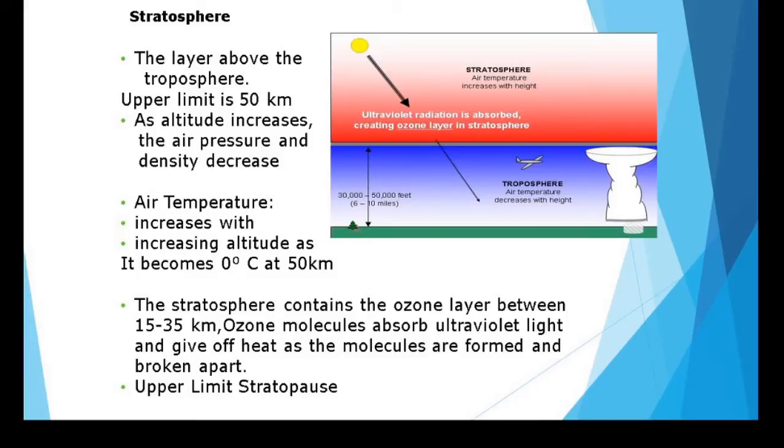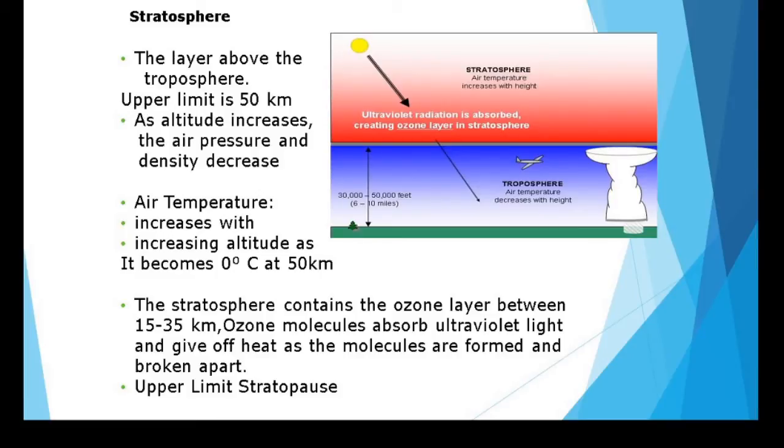Above the troposphere is another layer known as the stratosphere. This layer is above the troposphere and its upper limit is about 50 kilometers. As altitude increases, the air pressure and density decrease. Air temperature increases with increase in altitude as it becomes 0 degrees Celsius at 50 kilometers.